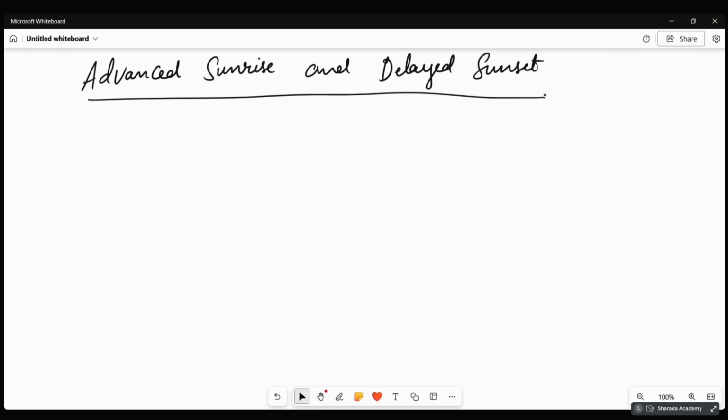See, sunlight passes through the different layers of the atmosphere. So in each layer the density of the atmosphere will vary. They will act as different mediums. Always, in the upper layers of the atmosphere, densities will be less. That means light can move faster. But as it comes nearer to the earth, the atmosphere density will be more, so it will go slowly. So it's like going from one medium to the other medium. Whenever it's moving from one medium to the other, there is refraction of light. So here also it's refraction of light.